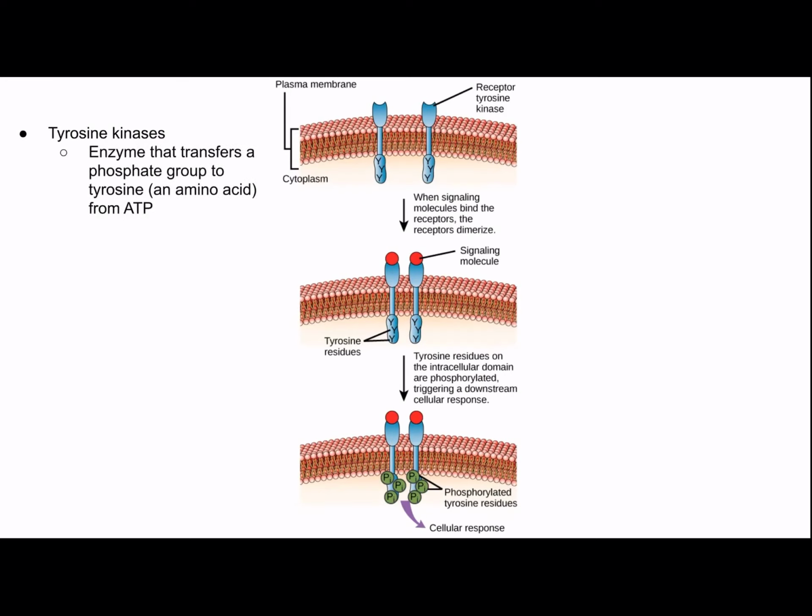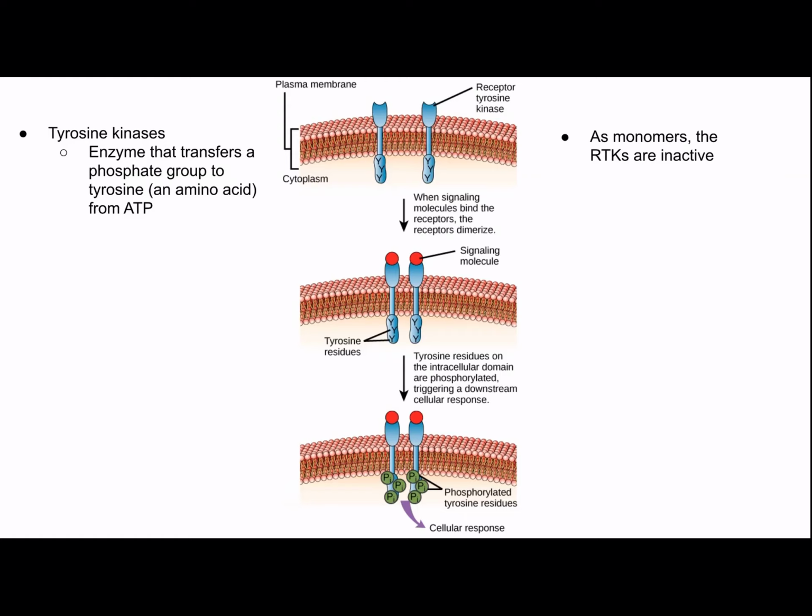Kinases are enzymes that catalyze the transfer of a phosphate group. So in this case, a tyrosine kinase would be an enzyme that transfers a phosphate group to tyrosine, which is an amino acid, from ATP. Starting with that top part of the picture, as monomers, the RTKs, which I just abbreviated, those are the receptor tyrosine kinases,